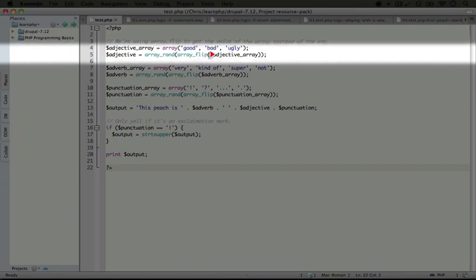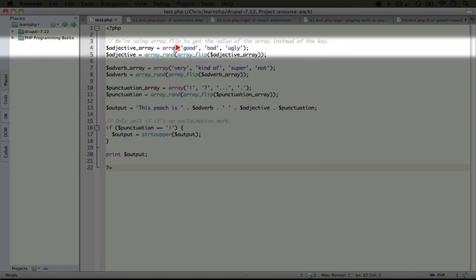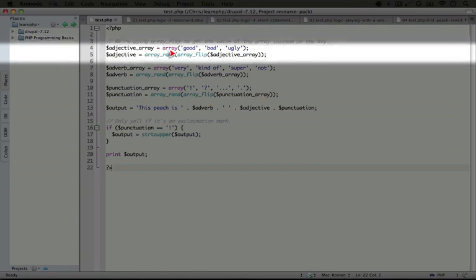So what you want to do is go to the very center of what's being used here, and then work your way out. So at the very center, we have our adjective array. Right outside of this, we have a function called arrayFlip. Now in our previous script, we used a function called arrayrand in order to return a particular key. And then, in order to pull out the actual adjective, we had to pass that key to the adjective array, and then that would return the value of one of these items.